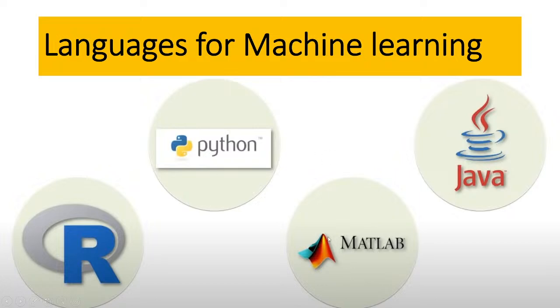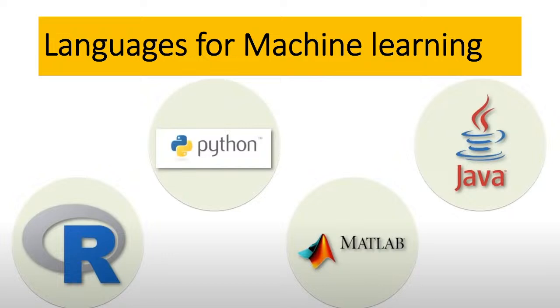All of those programming languages can be used to implement machine learning techniques or algorithms. But at present, Python and R are the most popular languages for machine learning, because Python and R are totally open source software, and totally free to use. And in both languages, we can get a lot of libraries for different types of work.